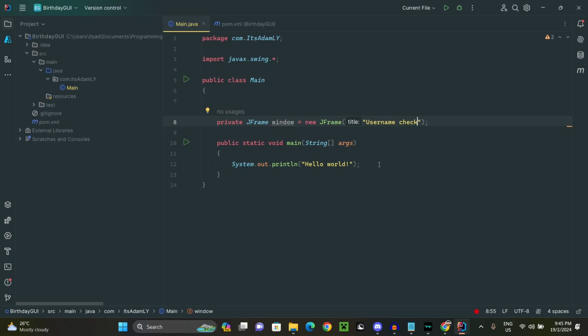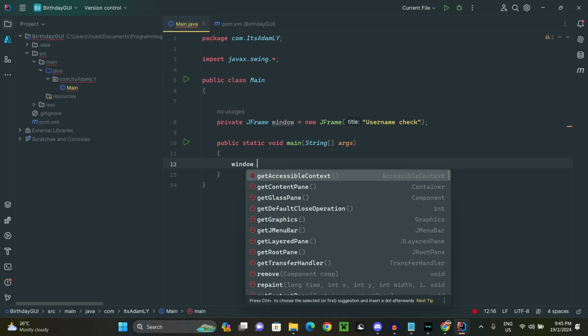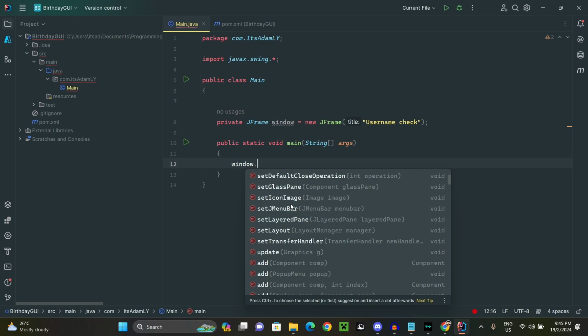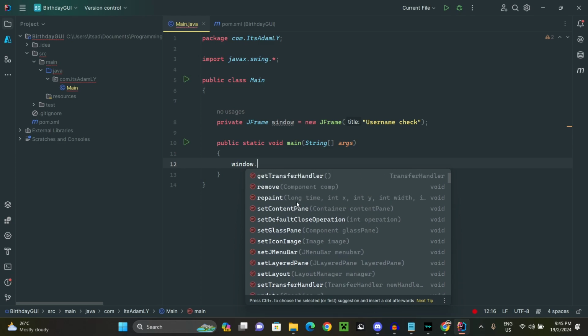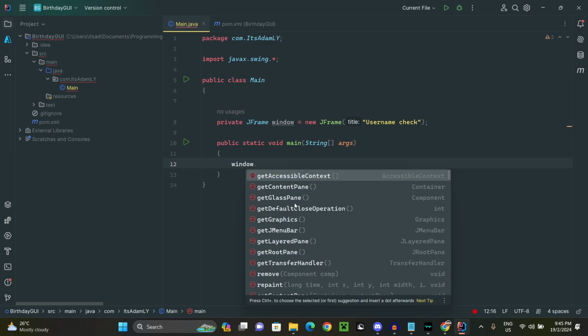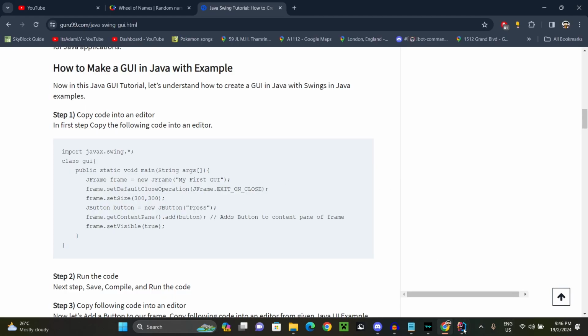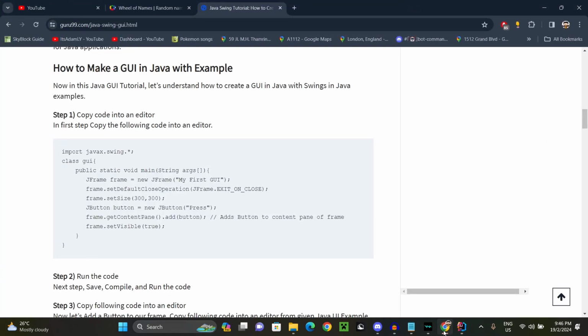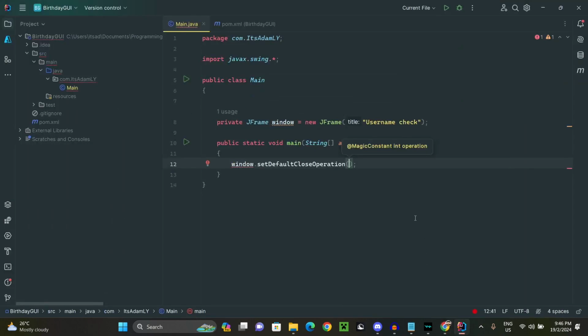And then from here we can literally access a lot of methods, right? So window dot everything here. Okay, that's good. We can set icon image, remove with paint, glass pane. That's interesting. Alright, sure, I'm just gonna do what the tutorial says. So window dot set default close operation being the operation here being JFrame.EXIT_ON_CLOSE.